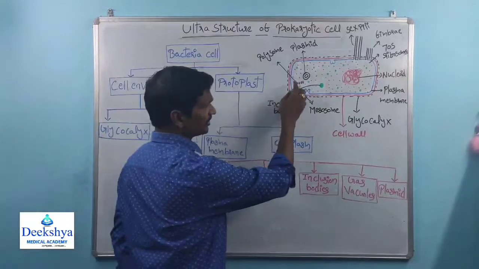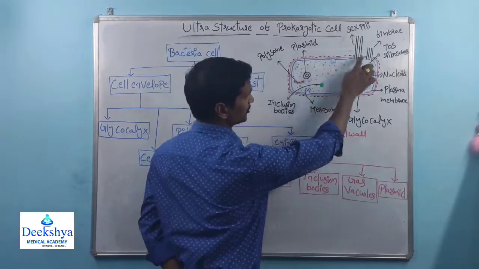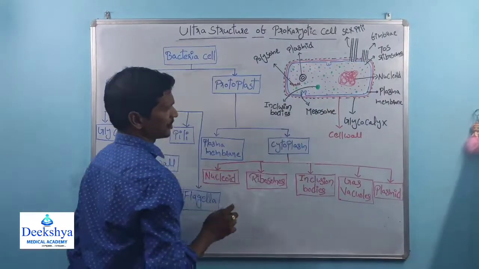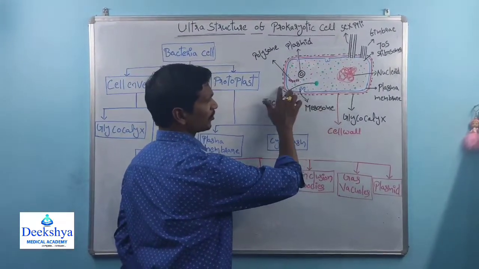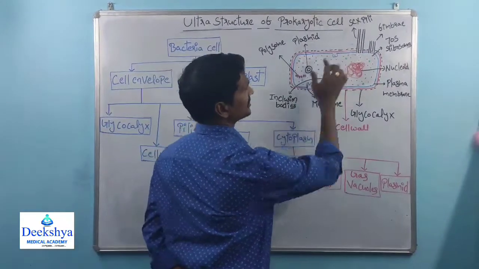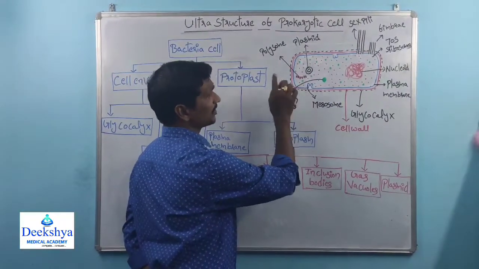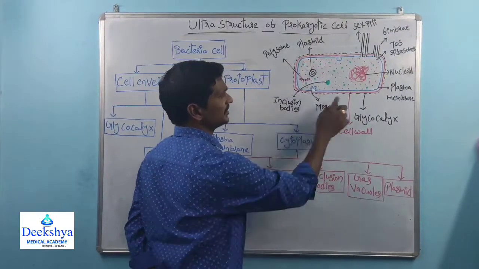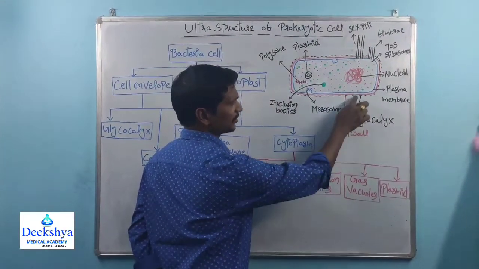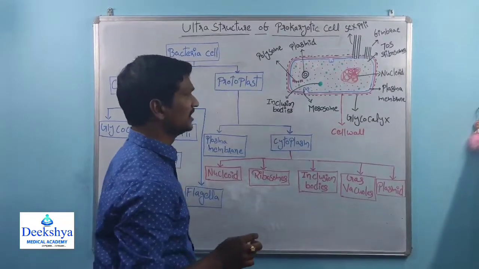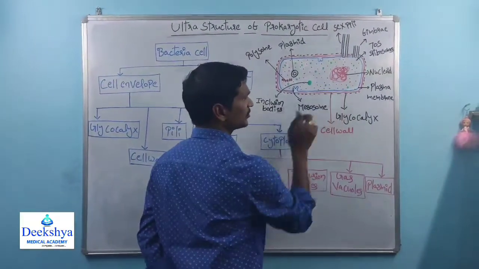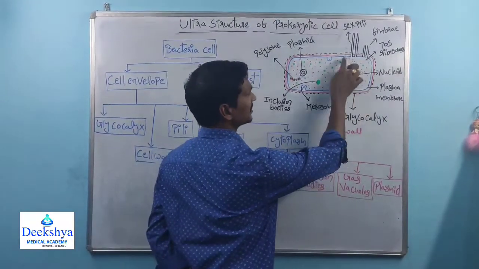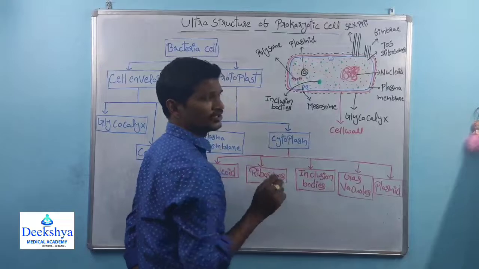Within bacteria, the outermost part, the black color dotted-like structures, indicates the glycocalyx layer. Whatever the bacteria cell is, the very outermost structure has these black dotted-like structures. This is called the glycocalyx layer. Inside that glycocalyx layer, a cell wall is present. And inside the cell wall, there is a plasma membrane. The blue color line indicates the plasma membrane. This is also called the cell membrane.